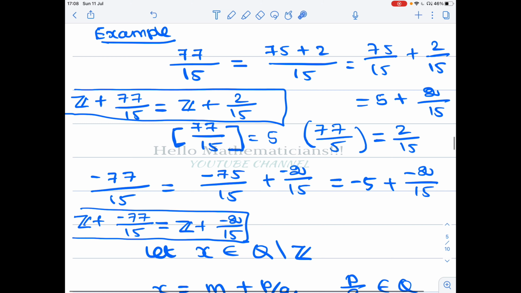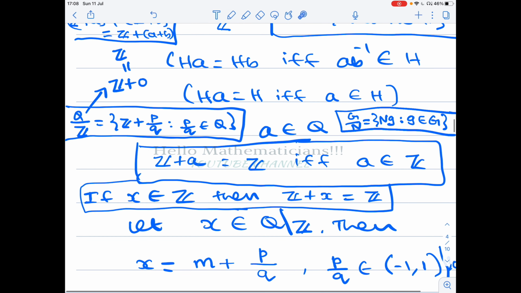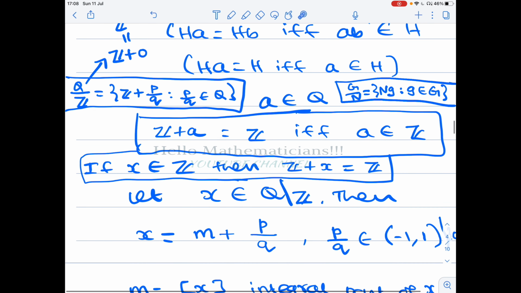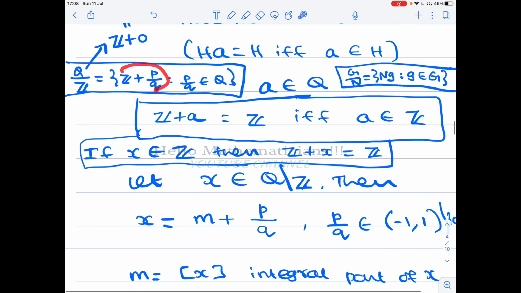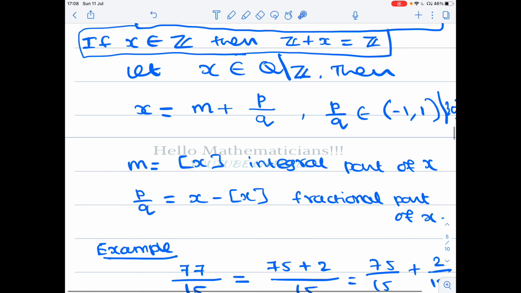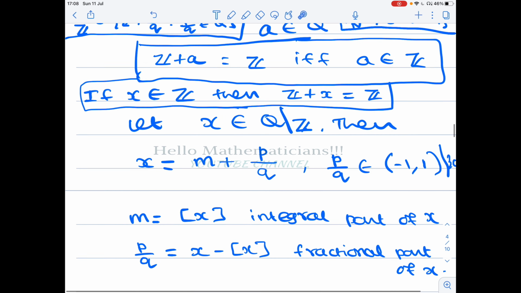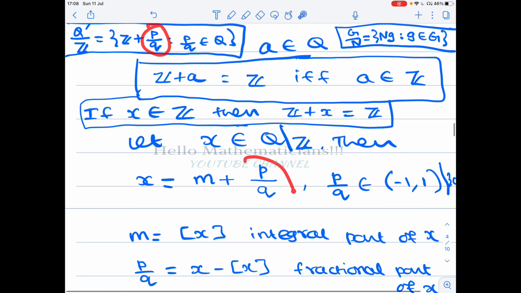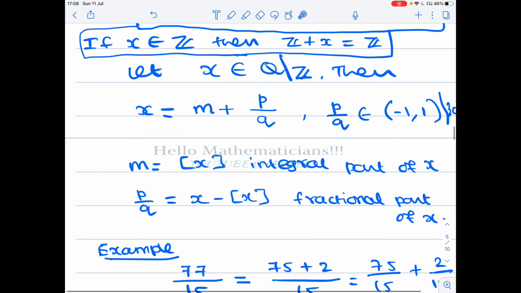So this is our observation. We are trying to understand the coset Z plus p by q. If p by q is an integer, then that coset is nothing but the coset Z plus 0. So next we look at p by q which is not an integer. In that case, to understand this coset, we first prove a property of this number p by q. There may be a notation confusion here, with one p by q here and another p by q here. Hopefully it is fine.